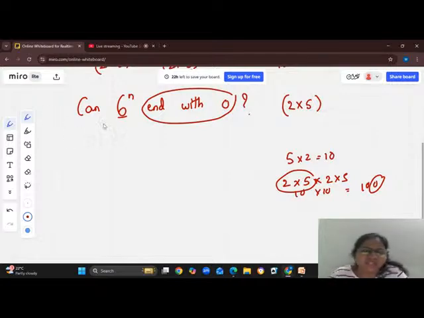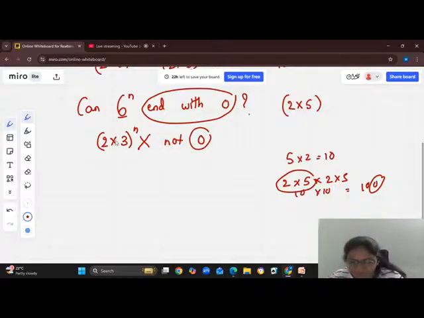Now let us see whether this 6 can be written in this form or not. We can write it as 2 into 3. We can't write 2 into 5. 2 threes are 6, right? So I can't write it in the form of 2 into 5. Hence, it will not end with 0. That is the answer.